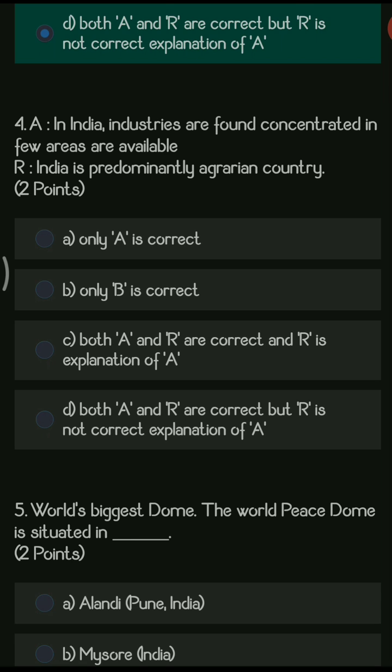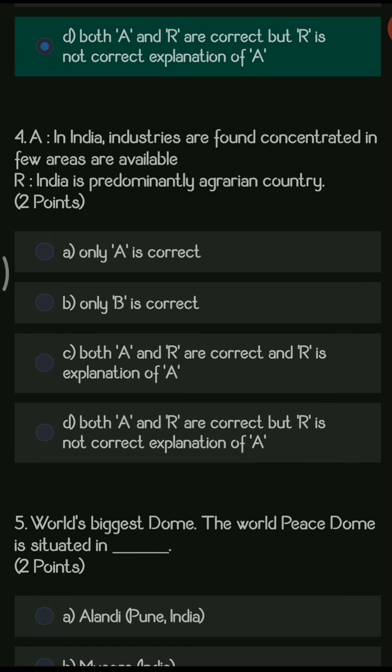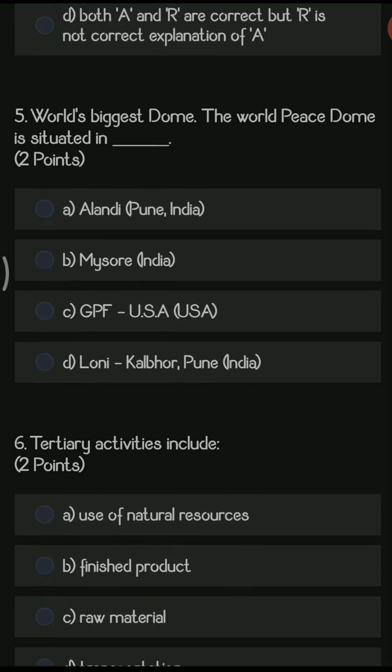Now if you consider, in India you find industries concentrated only in few areas wherever accessibility is okay, transportation is okay, and the other things which are very much required for industry setup are okay. So there only the industries are concentrated, that is true. And India is a predominantly agrarian country, this is also true because most of the population in India is engaged in agriculture, hence it is called an agrarian country. So this is the correct option, option C: both A and R are correct, and R is the correct explanation of A.